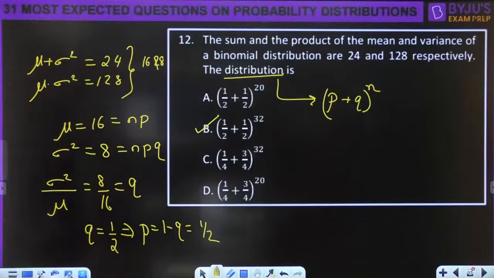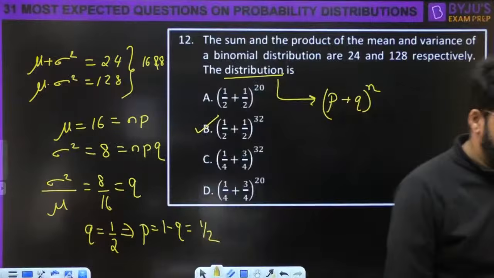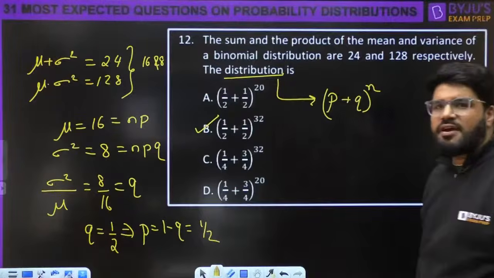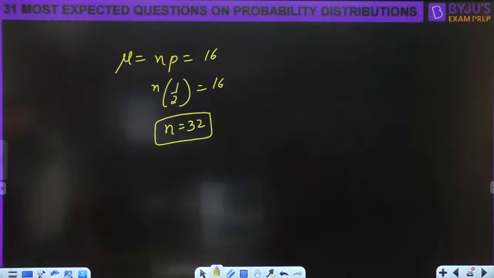This is how we write down the binomial distribution: p plus q to the power n, here half plus half to the power 32. Done. Now we move on to the next question.